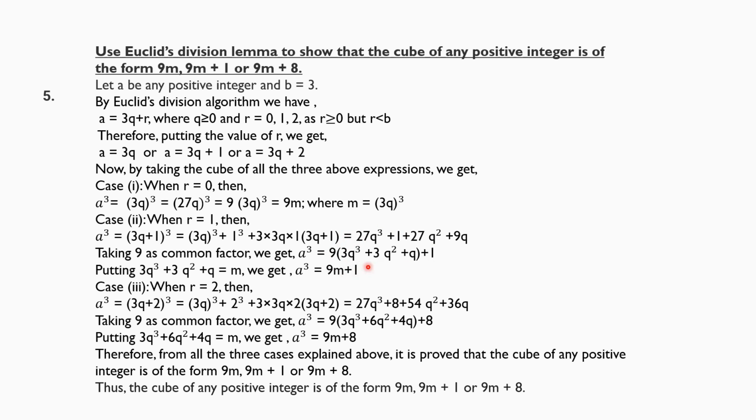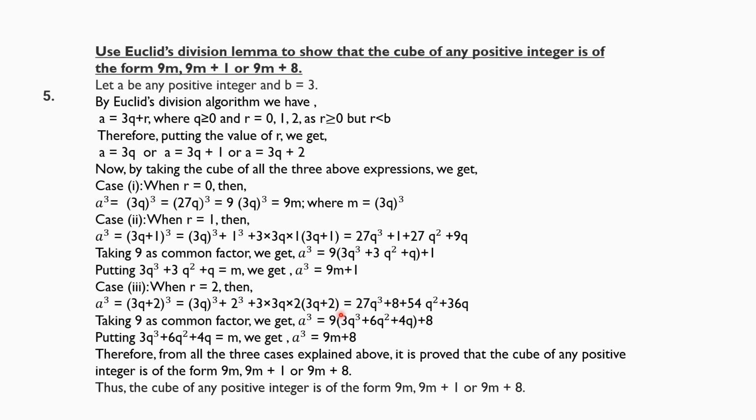By considering all the terms in the bracket as m, we will get 9 into m form. Here also, by considering the bracket term as m, we get 9 into m plus 1 form. So in case 3 we have 9 into this plus 8.